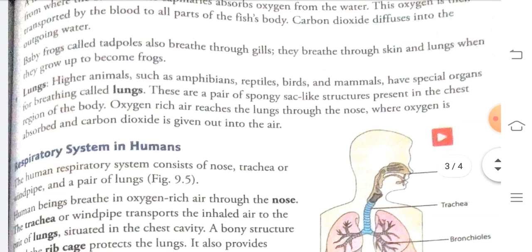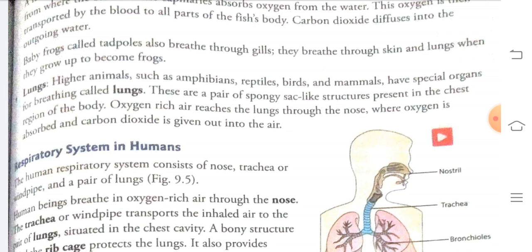Now we will talk about lungs. Higher animals such as amphibians, reptiles, birds and mammals, including human beings, have a special organ for breathing called the lungs.